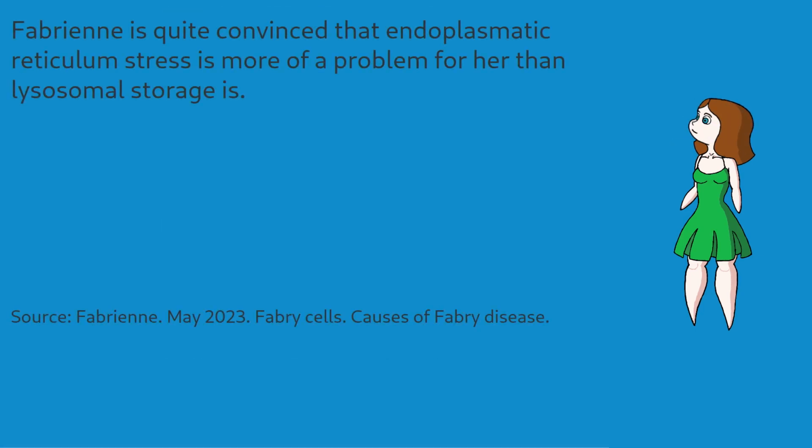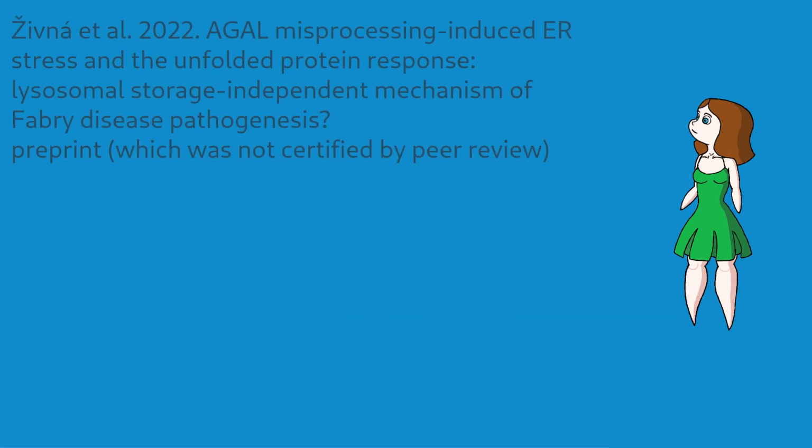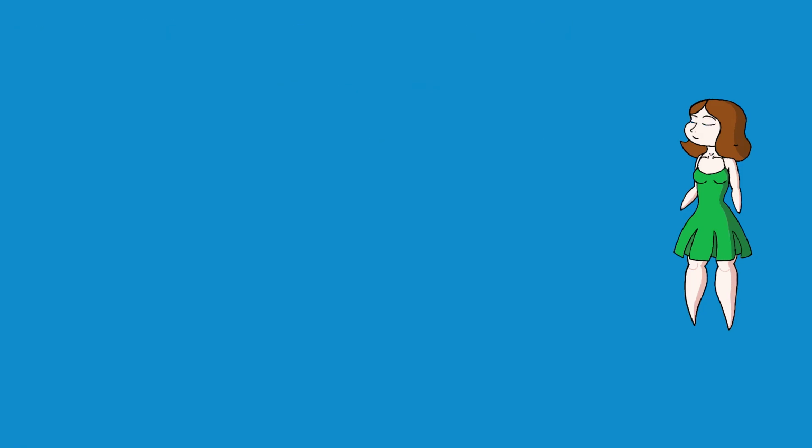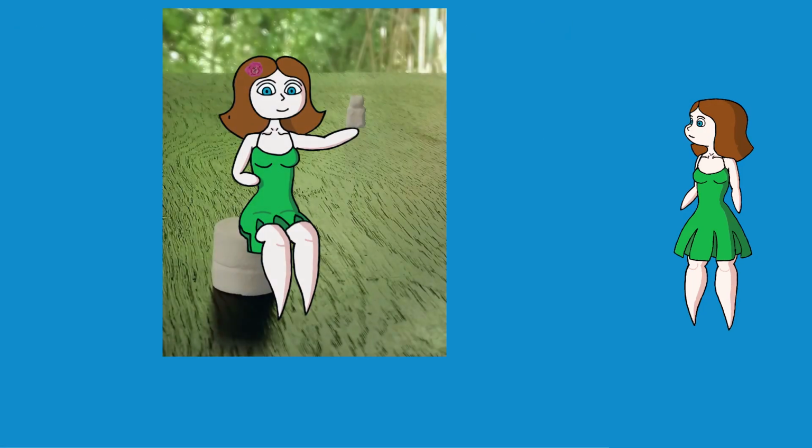Since our very first videos, we have mentioned endoplasmic reticulum stress as a secondary cause of Fabry disease that is independent of lysosomal storage. Well, we had a research paper about this topic, but when we made our first videos, it was only a preprint and we couldn't quote it. But since it has passed the peer review process and was officially published, in contrast to the preprint, the finished version included important data about Fabrienne's own D313Y variant. When she found out, she sat down with her homemade galactose lozenges to celebrate.